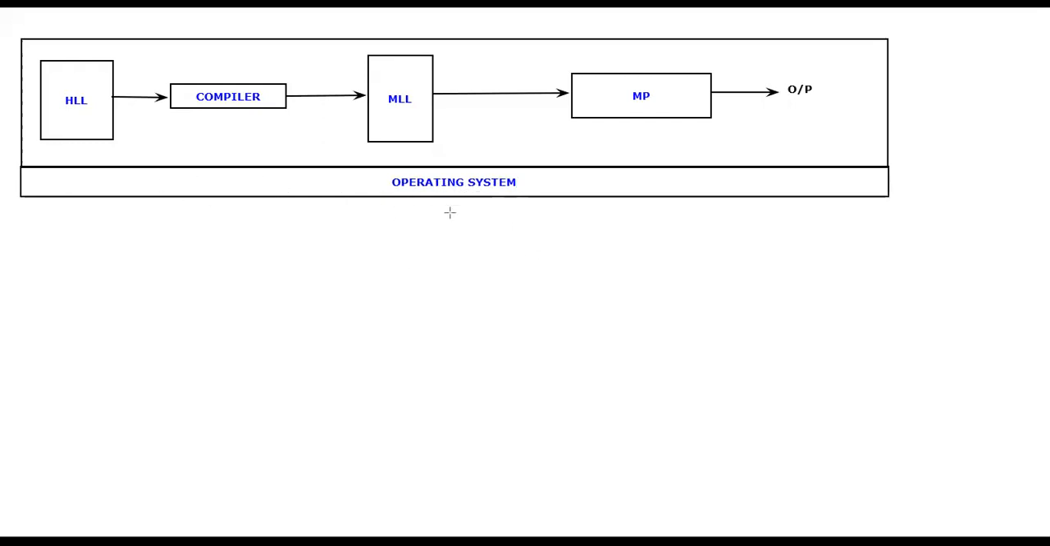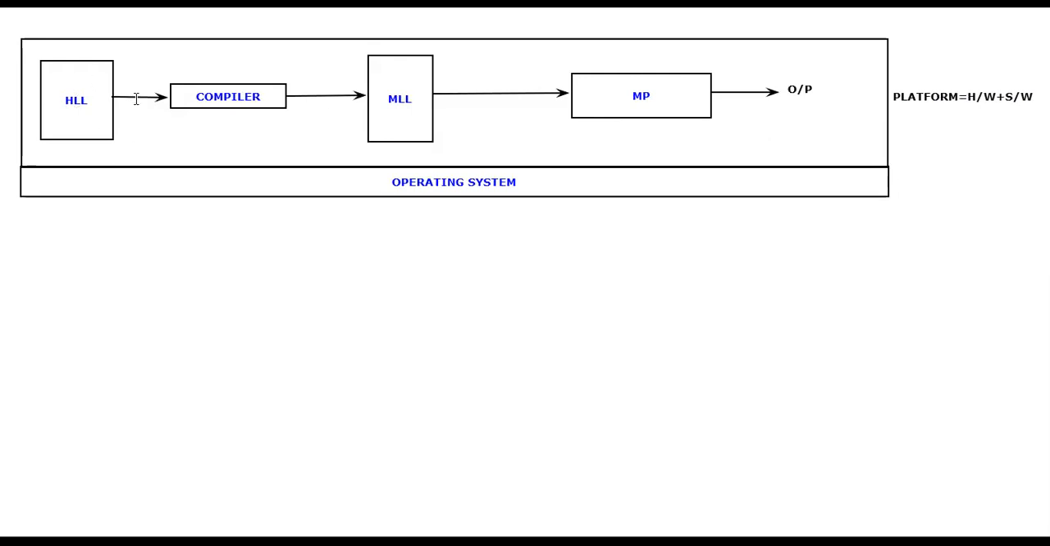The operating system acts as a platform. From now onwards, if someone asks you what do you mean by a platform, I would write it here: this is the platform. If someone asks you from now onwards, your answer should be platform equals hardware plus software. Hardware is nothing but our microprocessor. Software is nothing but the operating system. The combination of this hardware and software only we are going to call a platform.